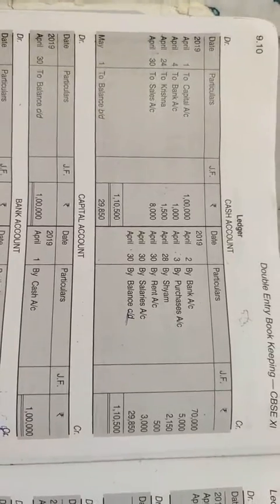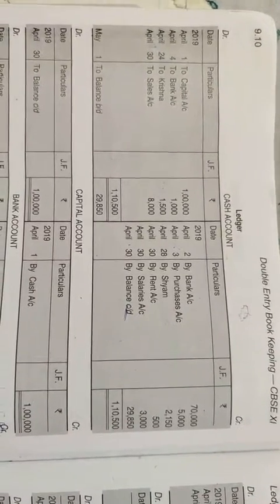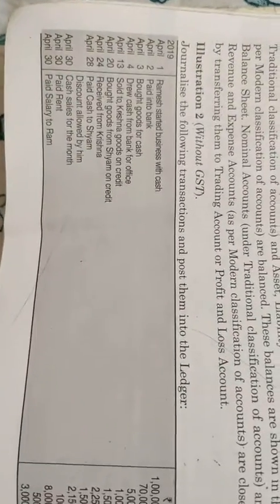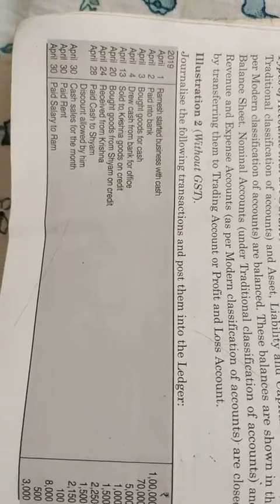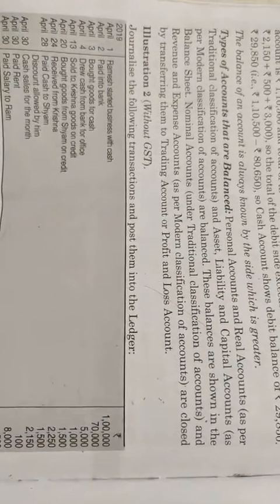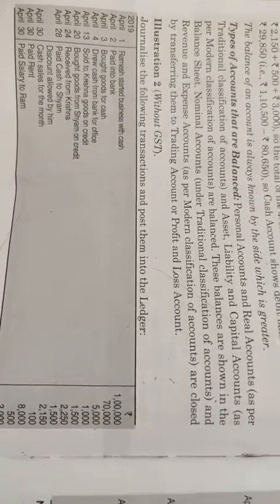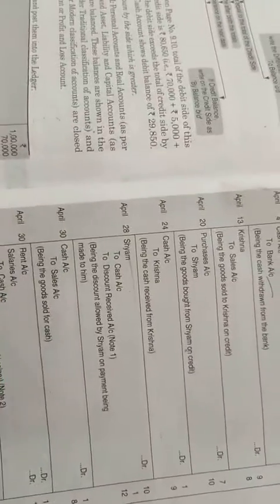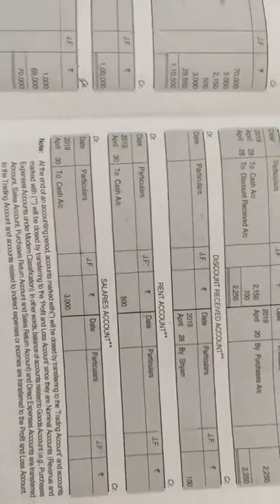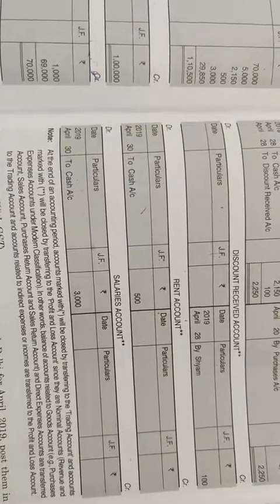So my dear students, in this way ledger accounts are balanced. Please solve the comprehensive problem, that is illustration number 2, in order to have a better understanding, and at the same time after drawing the results we can make the trial balance. Clear? So first you make the journal and ledger. If you have any doubt then you can let me know about it, so that from this I can teach you the preparation of the trial balance. Clear? I hope this is clear to you.